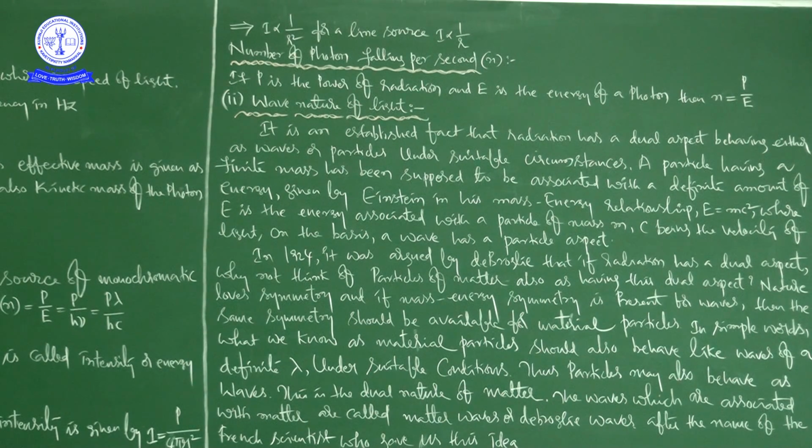In the particle nature of light, what is the energy of each photon, what is the mass of the photon, what is the momentum of the photon, and what about the number of emitted photons, and then what is the intensity of light. And at last, the number of photons falling per second, we also discussed in the particle nature of light.